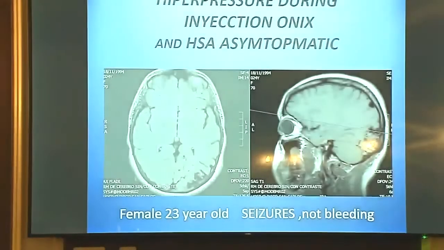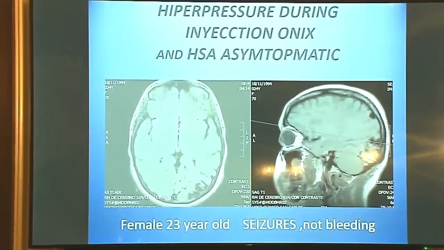This is one example, one parieto-occipital AVM. This is the embolization with Onyx. And after, at the control, you are bleeding, asymptomatic. This is one point: you need to be careful with the pressure cooker or another technique. Sometimes you need to stop because you rupture the small arterioles.